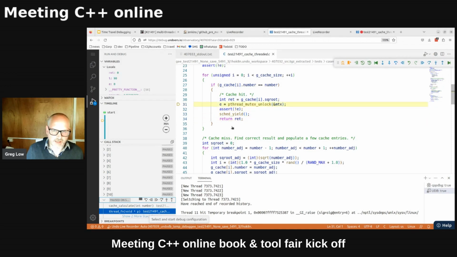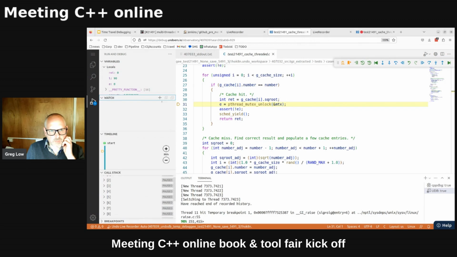Okay, still in thread 11. This is before the lock was released. Now let's have a look here. So it's returning from the cache. It's returning the ith entry in the cache. i is 90. I go over here in my watches and look at g_cache 90, and if I open that up, yeah, sure enough, the cache contains bad data, right?